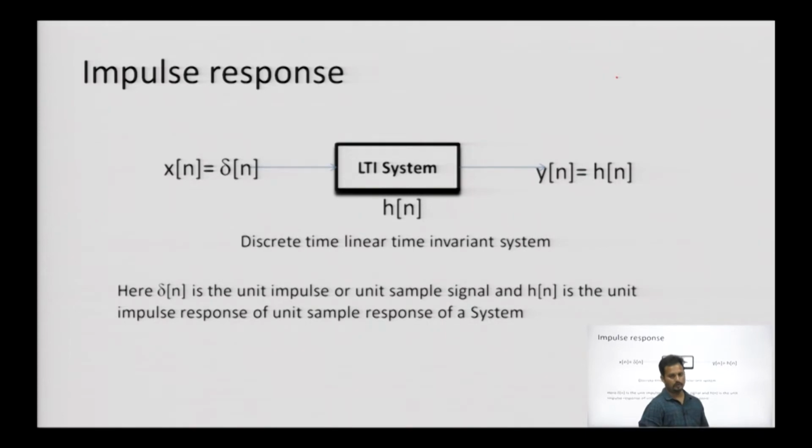So, we come to the impulse response. As the name suggests, one input signal is required that has to be the unit impulse signal, which we also call the unit sample signal. The representation is delta n. This is an important function in signal processing, whenever we count any sampling phenomena in our application domain. So, this signal has great importance as an impulse.